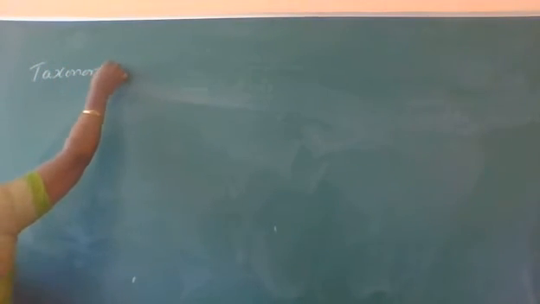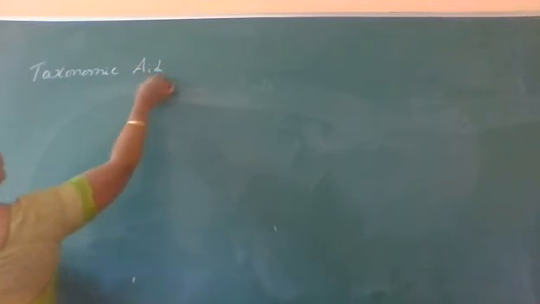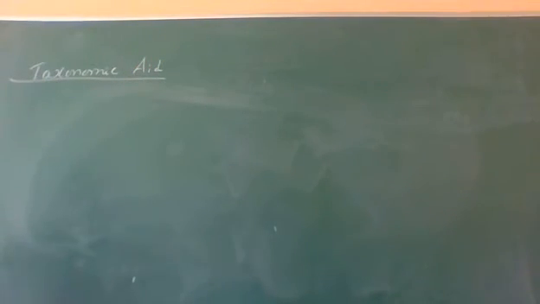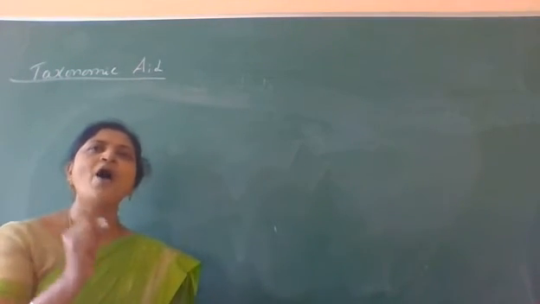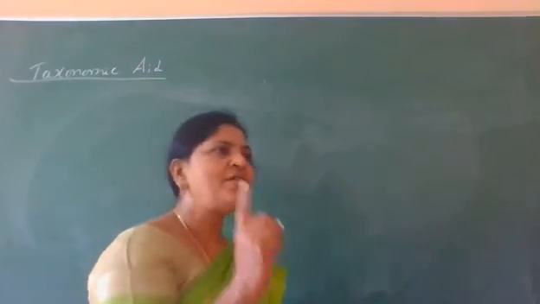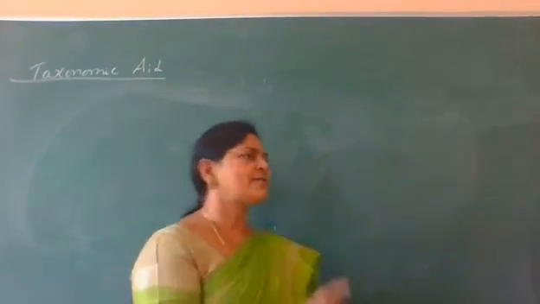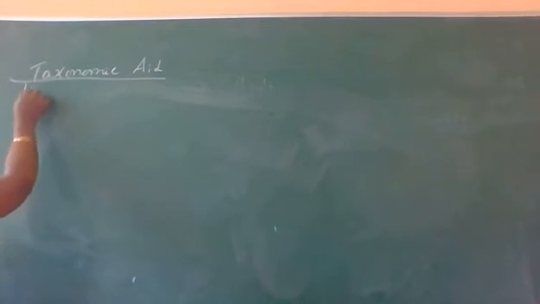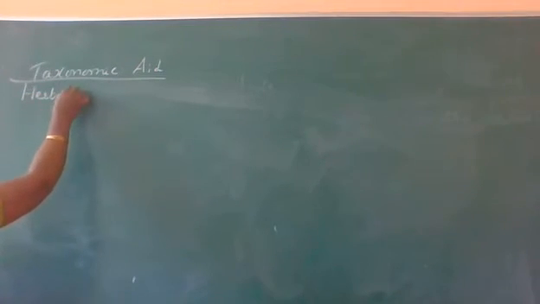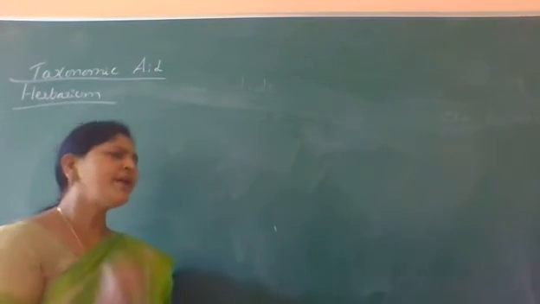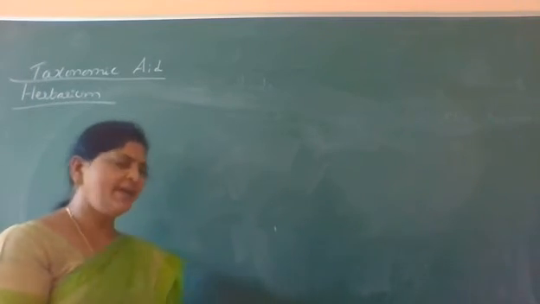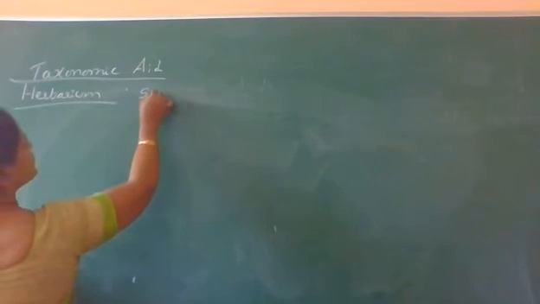Now the first taxonomic aid, this taxonomic aid or bioresource, is the storehouse of collected, dried, pressed plants. That is called a herbarium, which is the first taxonomic aid. What is a herbarium? Herbarium is the storehouse.